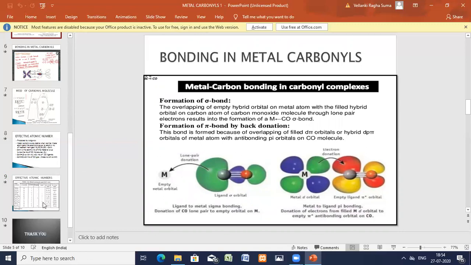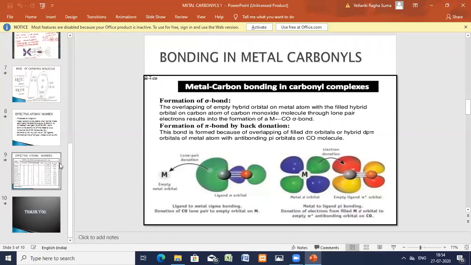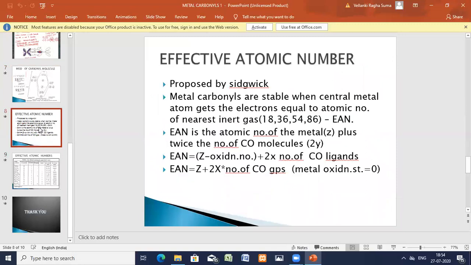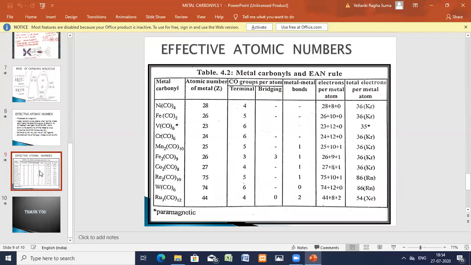Hybridization we have seen, and the molecular orbital diagram of the CO molecule I have explained. A brief introduction to the effective atomic number is given with brief examples. Next class I'm going to explain it in detail.